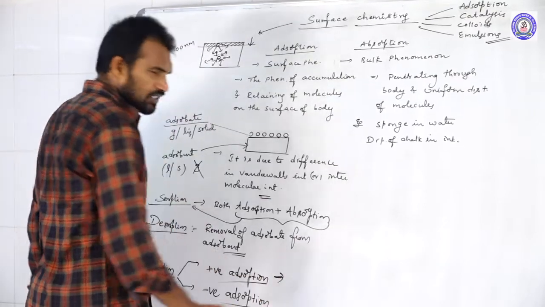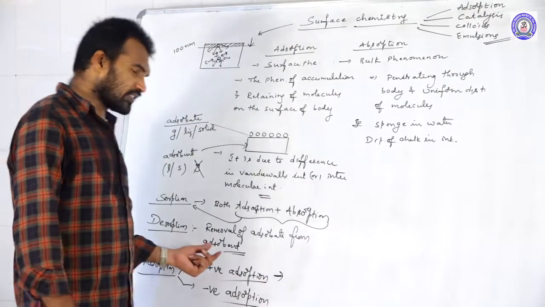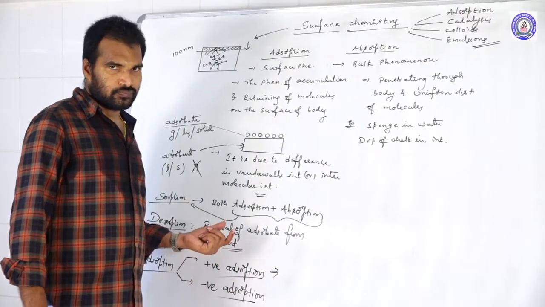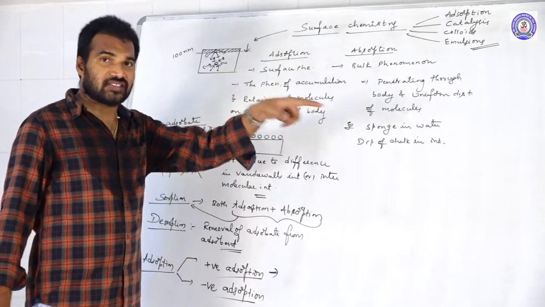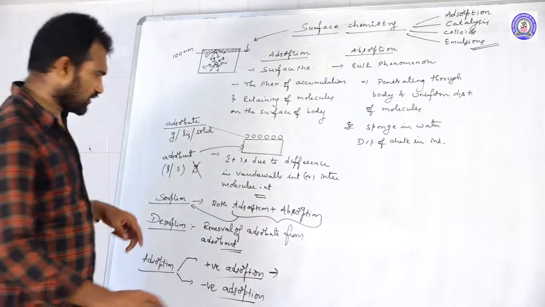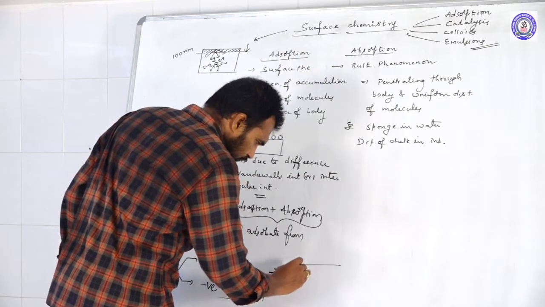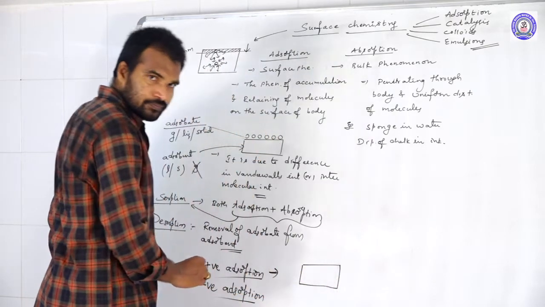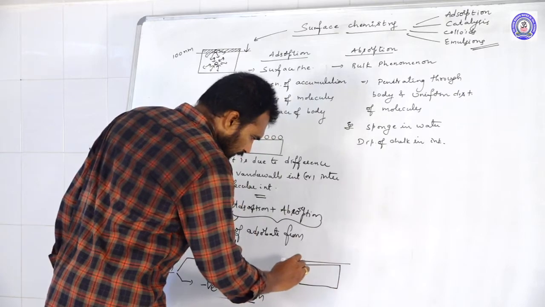Positive adsorption is when the concentration of the substance is more at the surface than in the bulk. So this is the substance and this is its surface.